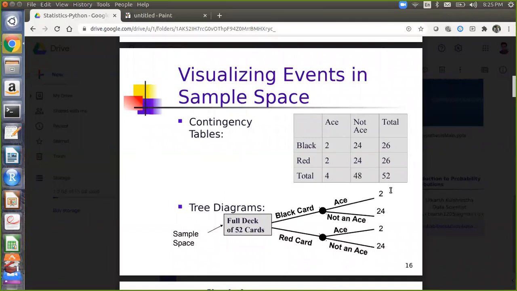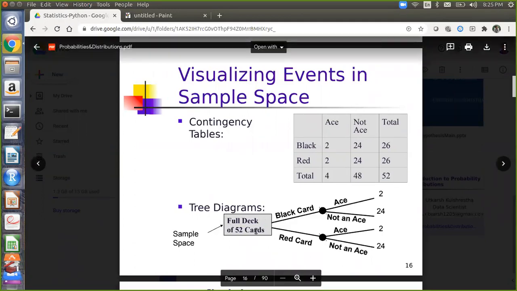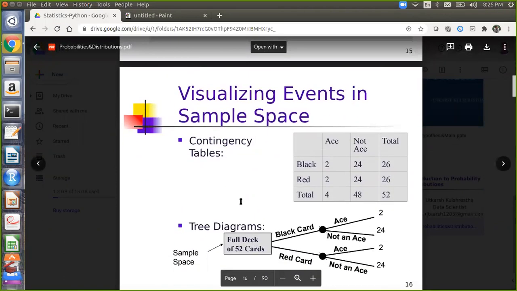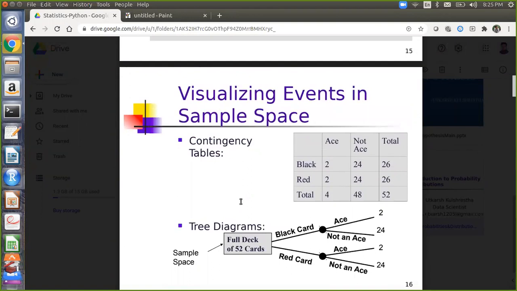Your probability problems you can solve directly, via contingency table building, or via tree diagrams also. Suppose a full deck of cards, and I want to identify the probability of selecting an ace which is red. What will be the probability of selecting a red ace from a deck of cards? 1 by 26, or 2 by 52. Both are correct answers.